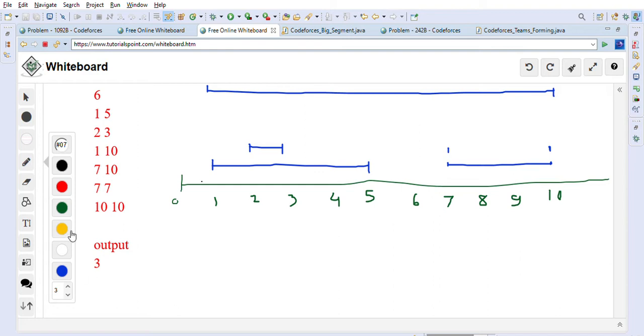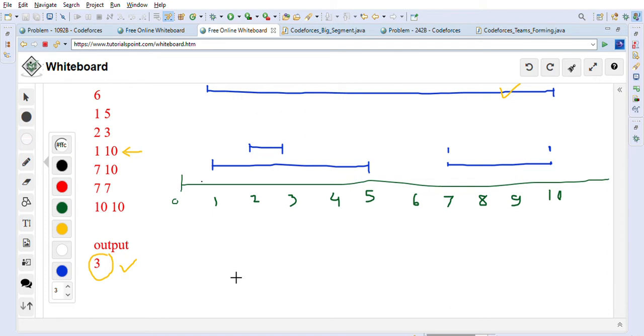As you can see, this segment is the one which is covering all the segments, because all other segments are within this bigger segment, 1 to 10. So we have to output this one. The third segment is the largest segment, and it is covering all other segments. That's why we have to output 3. If you count, this is 1, 2 and 3. So how are we going to solve this problem?